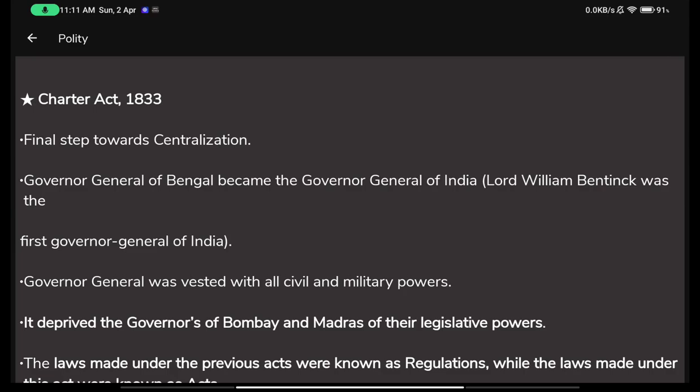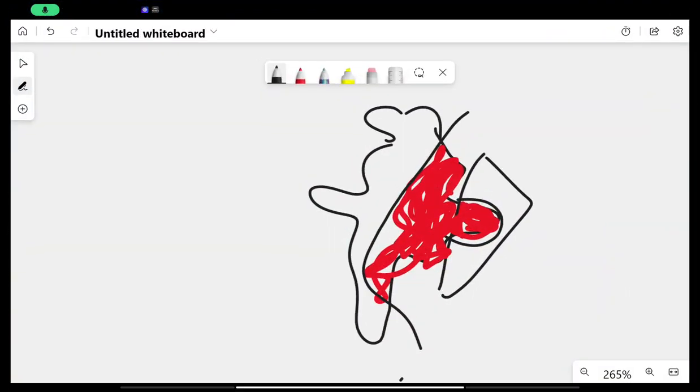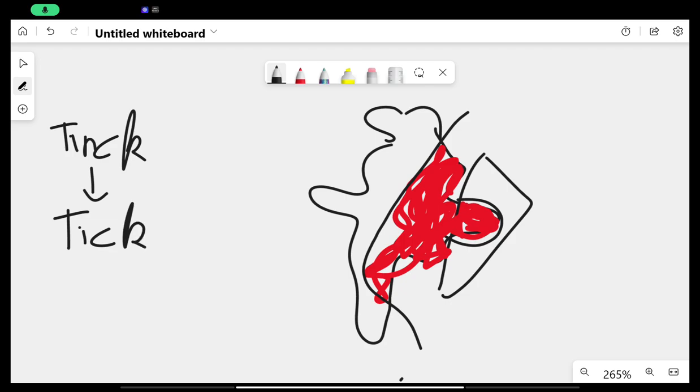William Bentinck. So you can remember Tink through tick. Tink is similar to tick, right? So he ticked on the form that okay, I will be the Governor General of India. He was presented a form of Governor General of India, and he was told that if you want to become the Governor General of India, you put a tick, and if you don't want to, then put a cross.